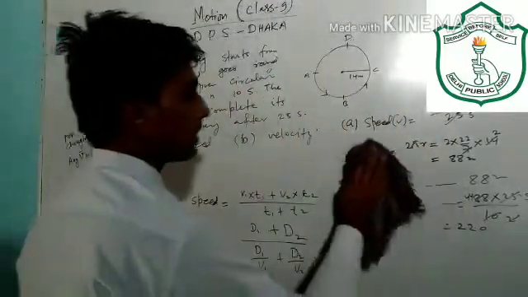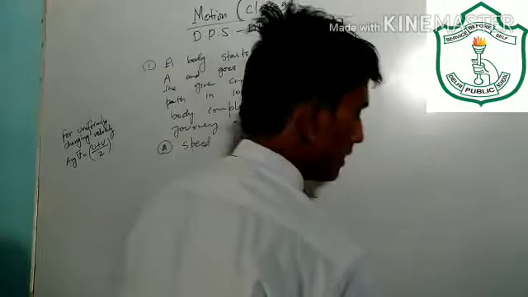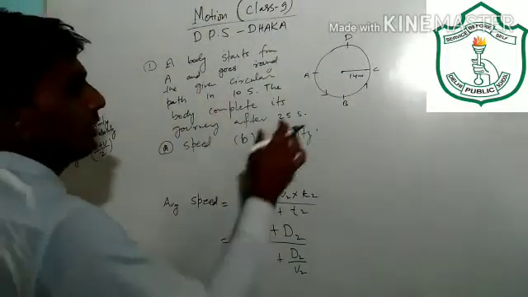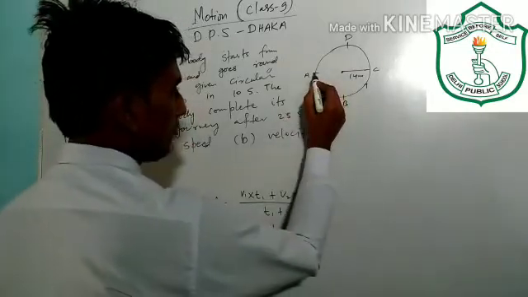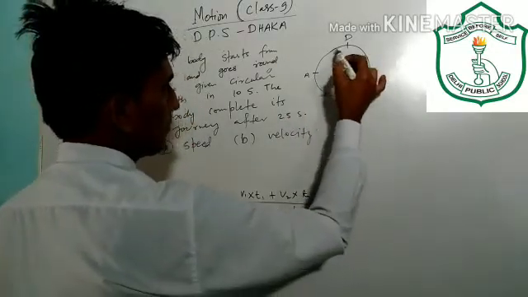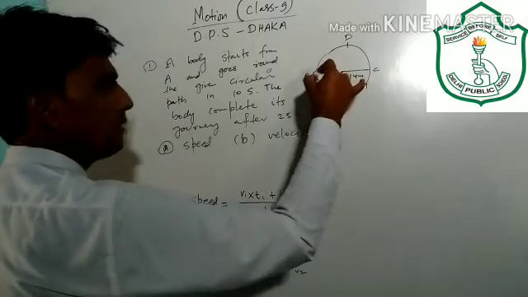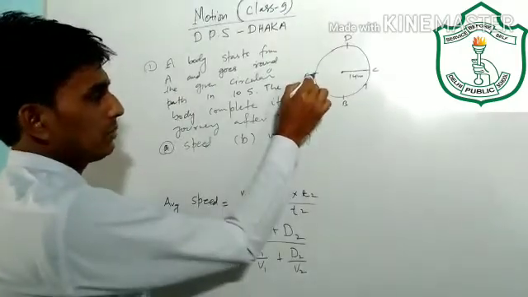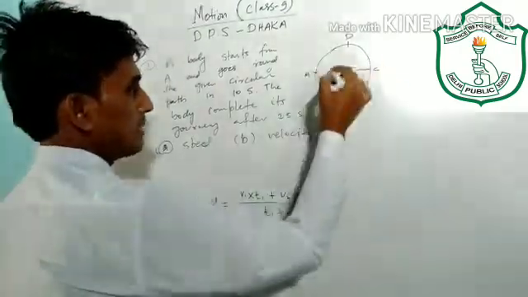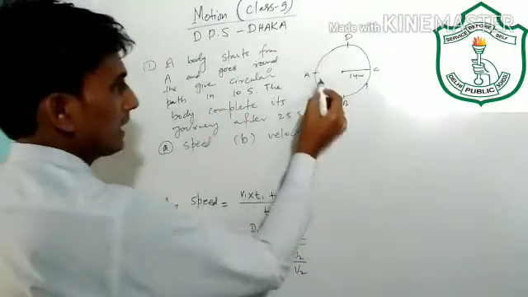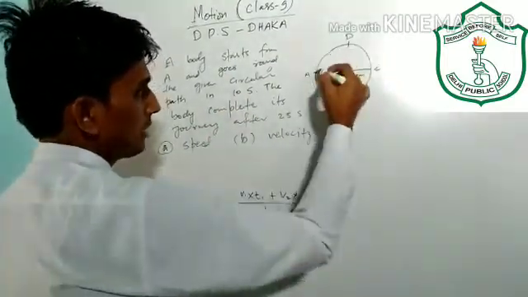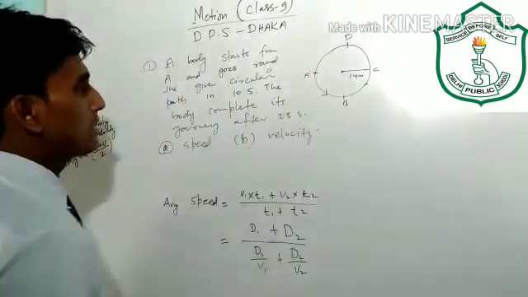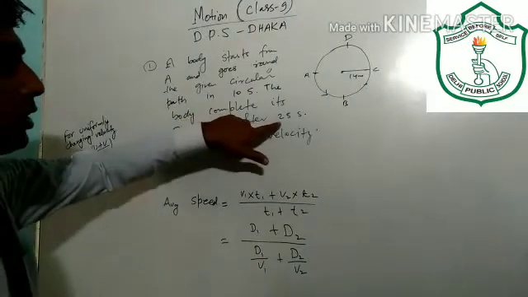Again, what will be the velocity? Actually, in 10 seconds it is going one round, means it is starting from A position and it is again coming back to the same position. So the displacement will be zero, because displacement means the distance between initial and final position. So in 10 seconds, the displacement is zero. Again, in the next 10 seconds, it is moving back to the same position, so the displacement is again zero.